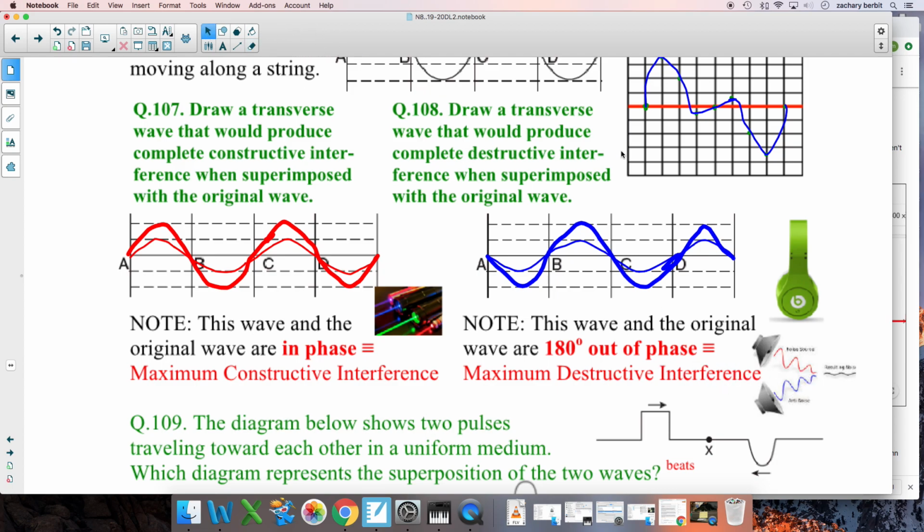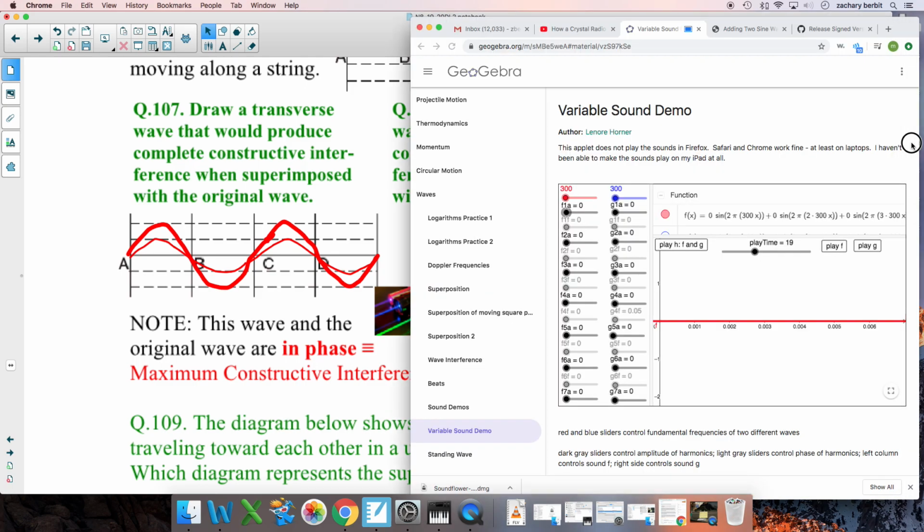So I'm going to show you a little bit of this in action. Actually, pretty cool. So we got a couple of applets that let us play with this. And this one, here we go. Let's see. What we're going to do is we're going to play this note. Let me lower it down a little. Sorry, volume. By the way, volume warning. I put a volume extension in here and put it down as low as I possibly could, but in case this is loud, be ready to adjust your volume. So here's F.